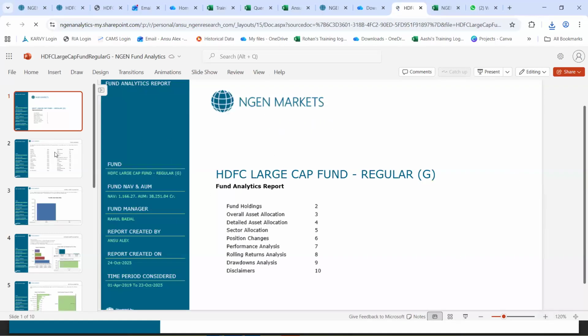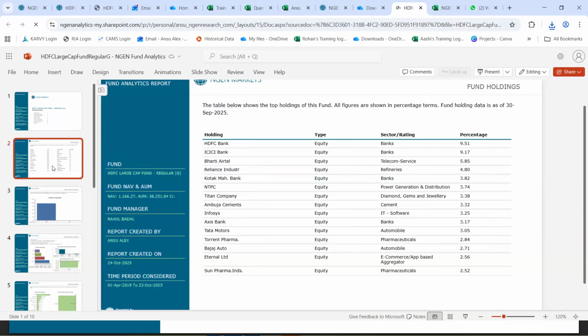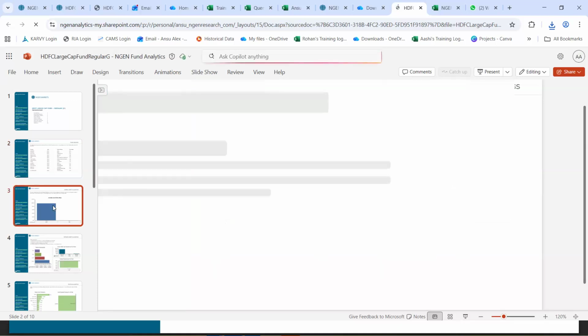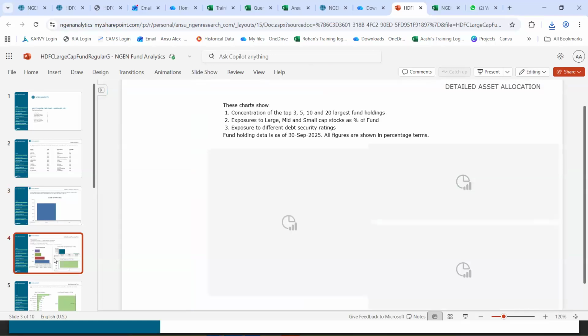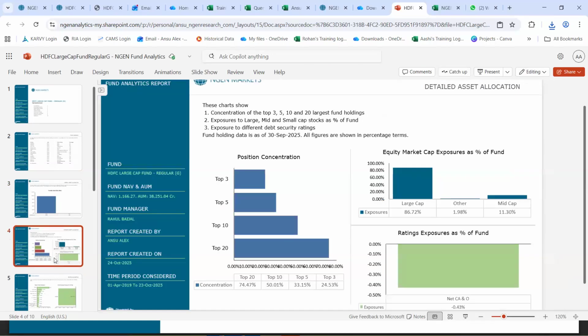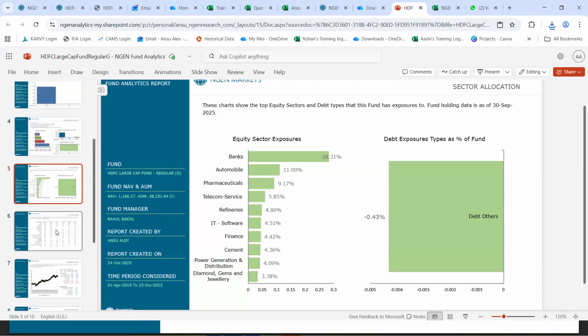So this is how your fund level PPT will come up. The first page will let you know the underlying components of that respective fund. Then you get to see the asset allocation split of the fund, the equity, the sectoral level exposure specifically.